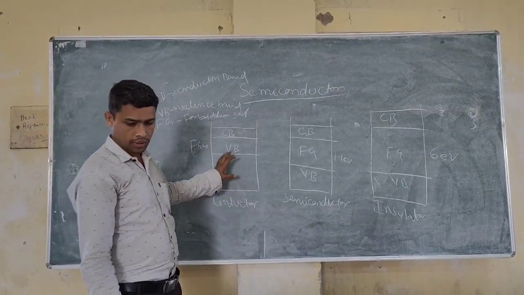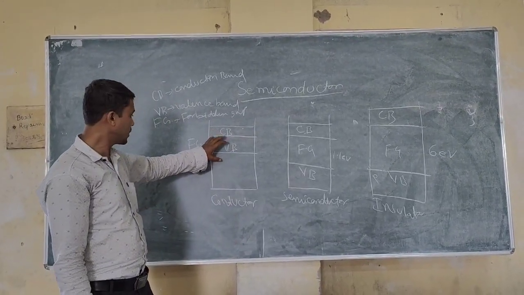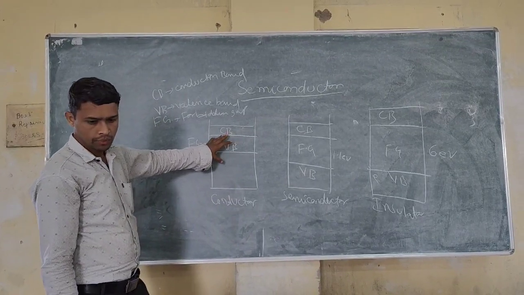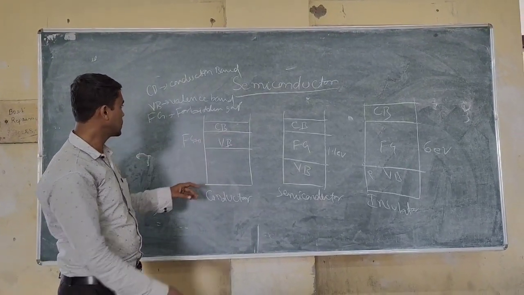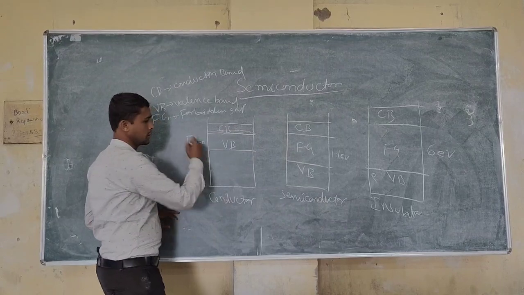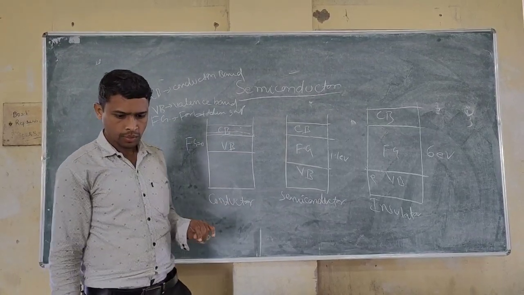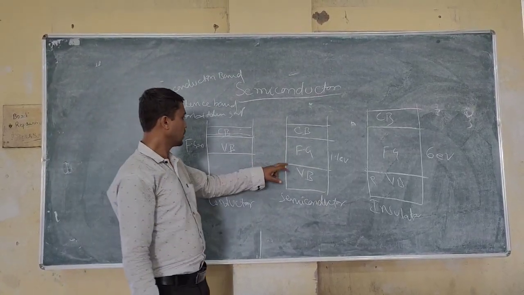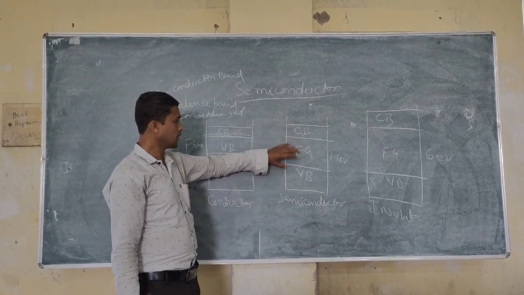So in case of conductor, we can say that there is no gap or very less gap. Or sometimes you can see that these bands overlap each other. Okay. But in case of semiconductor, the electrons can move easily by some external